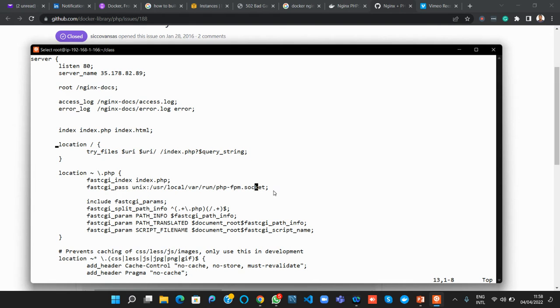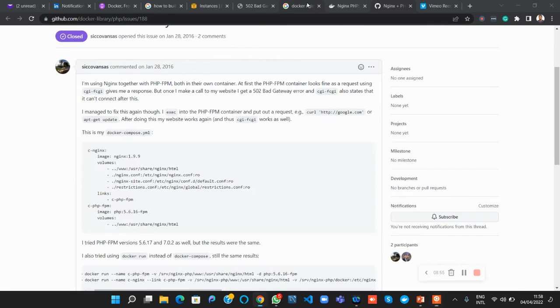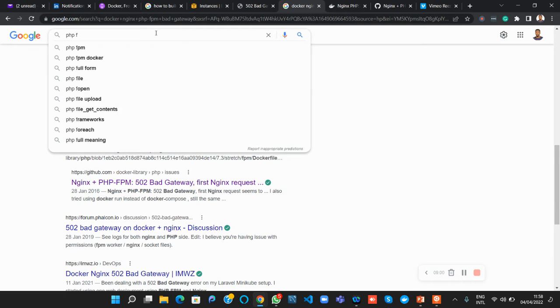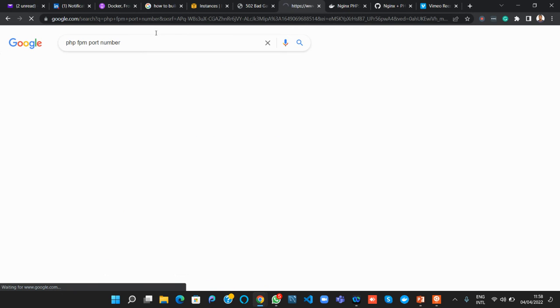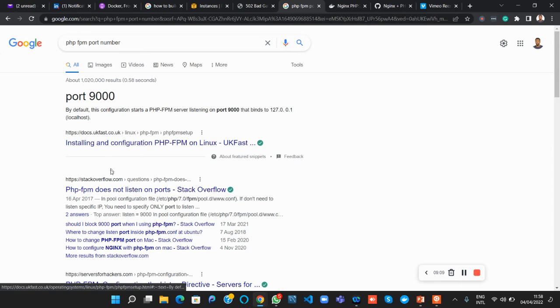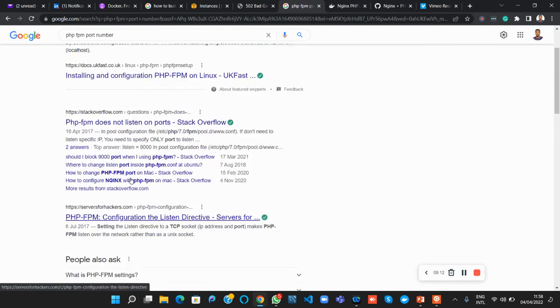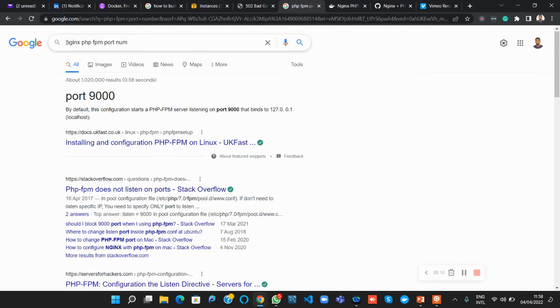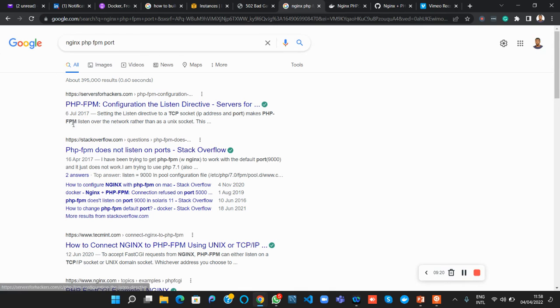So the next thing we need to do is replace this whole stuff with localhost and the port that PHP-FPM runs on. Let me just do something. Let's say PHP-FPM port number. Let's see. Nginx PHP port.